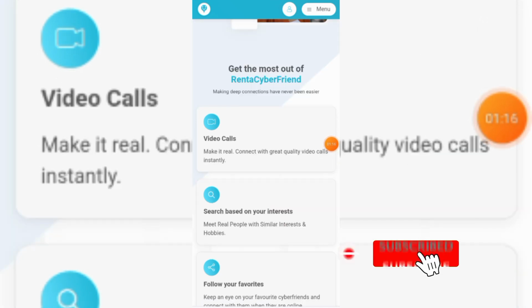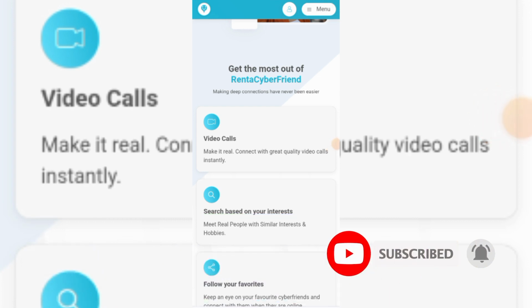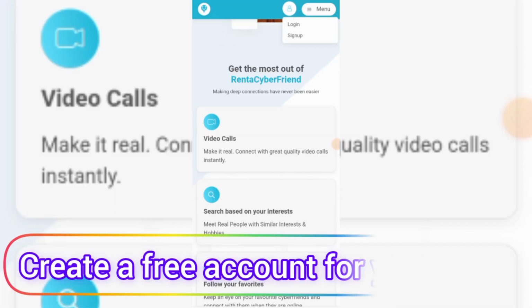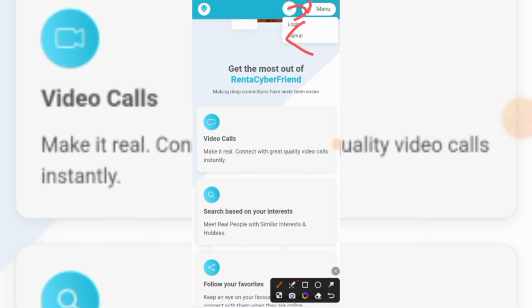So what you need to do right now is to create an account for yourself. Just click on this menu button right here and you'll be able to create a free account for yourself. It's going to take you to this page where you'll be able to create a free account. You can see the sign up button right here. Just click on this login menu, then click on the sign up button.